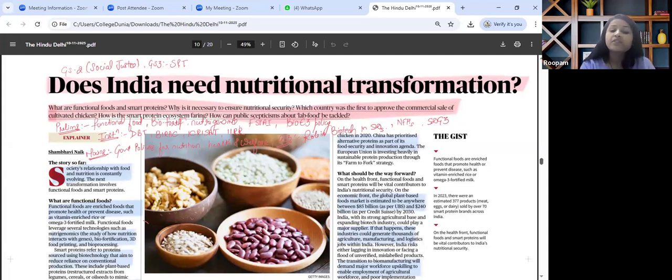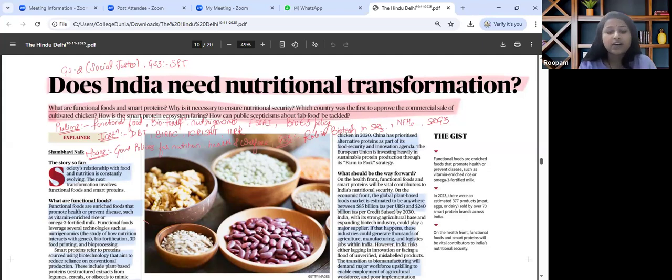For mains perspective, we need to know what government policy for nutrition, Eat Right movement of FSSAI, role of biotech in sustainable development, which all fortified foods are being allowed in India.